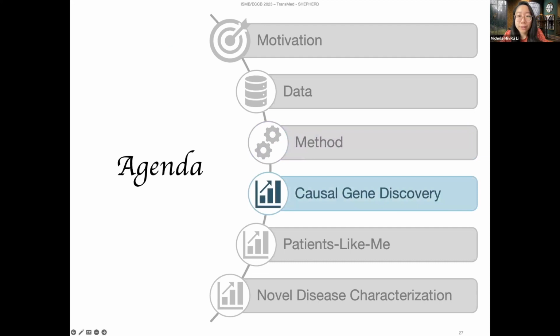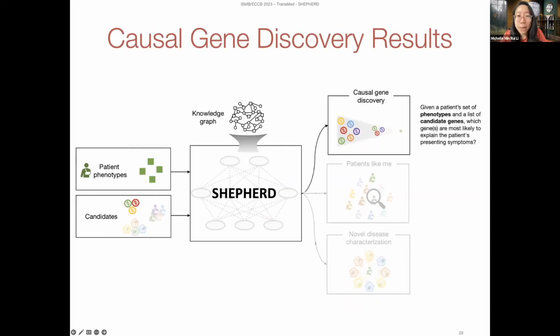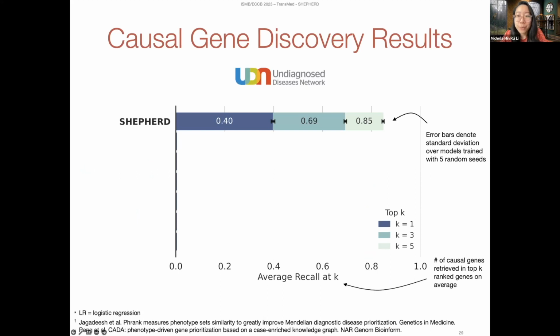On to the results. Given a patient's set of phenotypes and a list of candidate genes, our question is, which genes are most likely to explain the patient's presenting symptoms? We first evaluate Shepherd's ability to identify the patient's causal gene from their candidate gene lists.